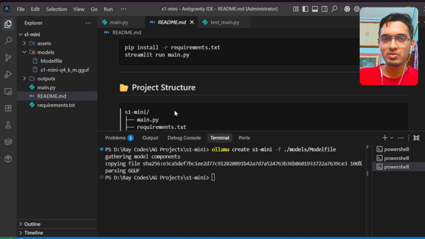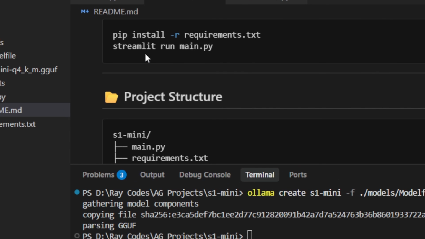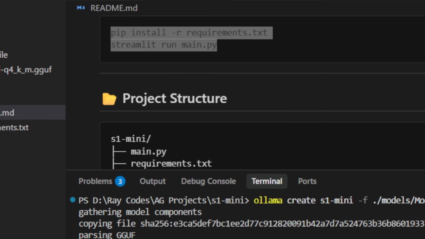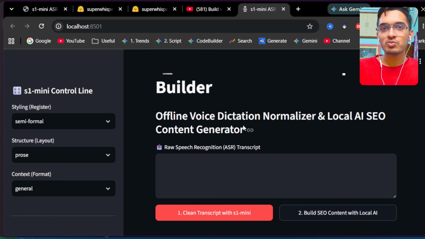Once the registration completes, you can launch the full pipeline by first installing all the dependencies, and then launching the application using the Streamlit library. So just copy both of these commands and paste them in the terminal. Now the dashboard is launched in my own local browser.